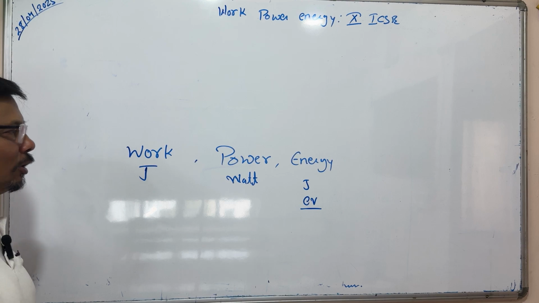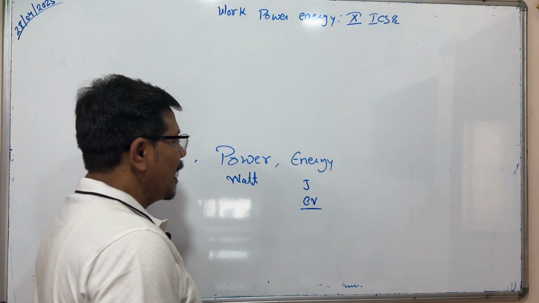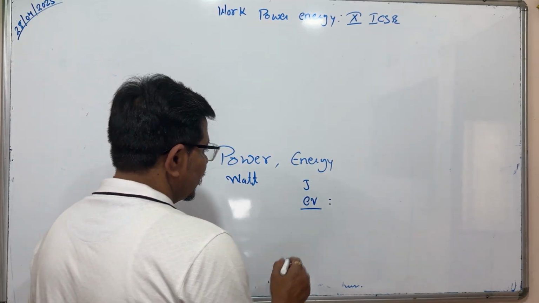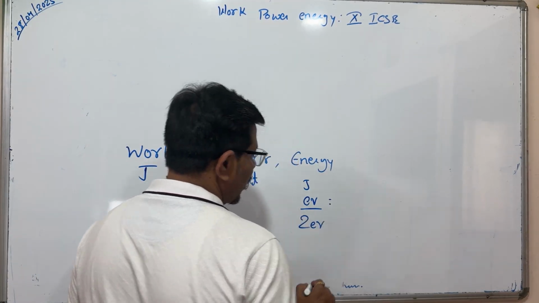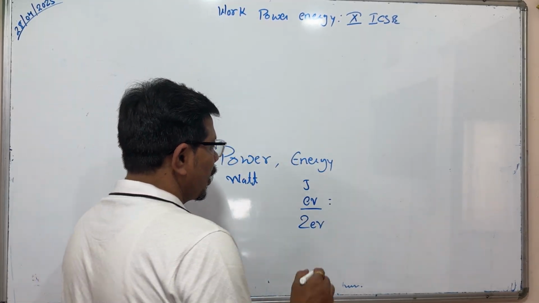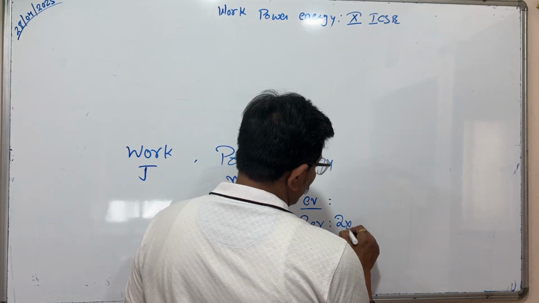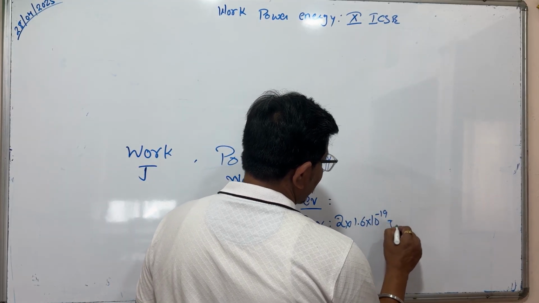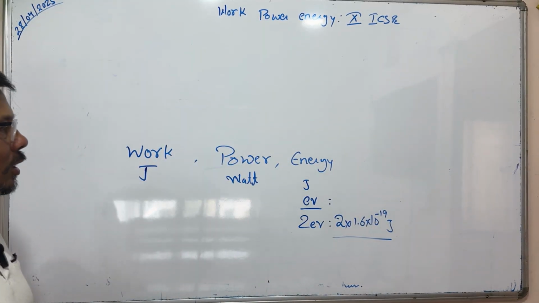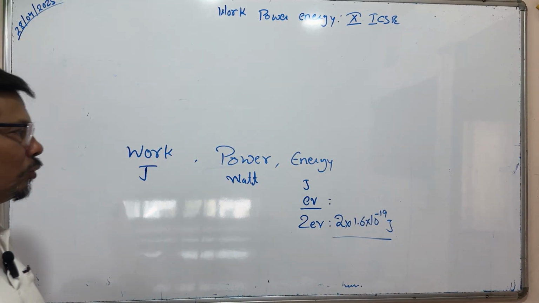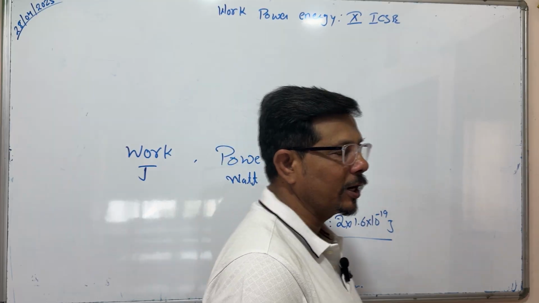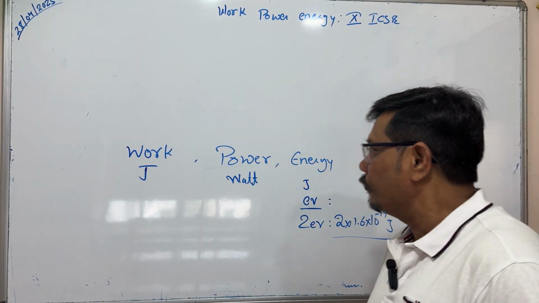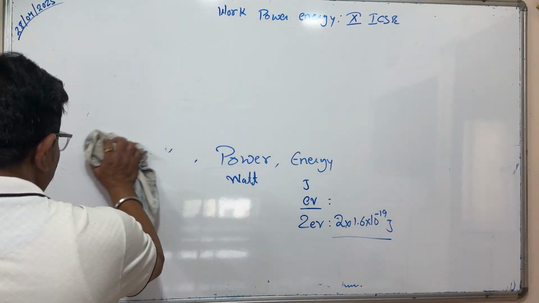If anything is given in electron volt, like 2 electron volt, you have to multiply 2 into 1.6 into 10 to the power minus 19. It will be converted into joule. Now here we will clear each and every concept first.